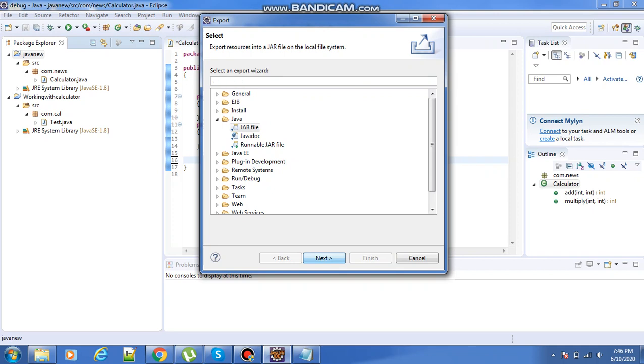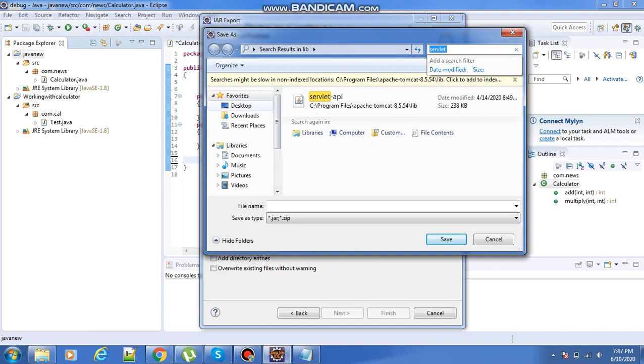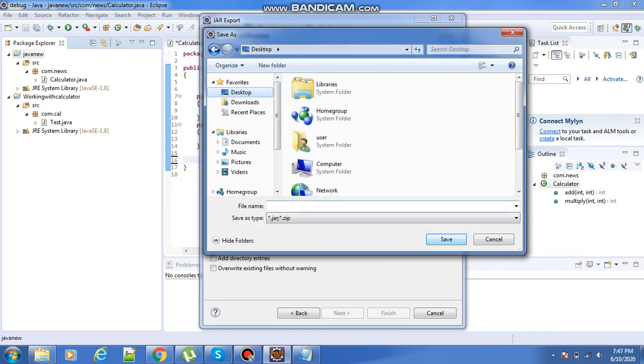And we can give next. So now the jar file is working with calculator, and it is providing the class path and the project. Now it will ask to select the export destination, so first where we have to export this jar file. I am going to select the desktop.